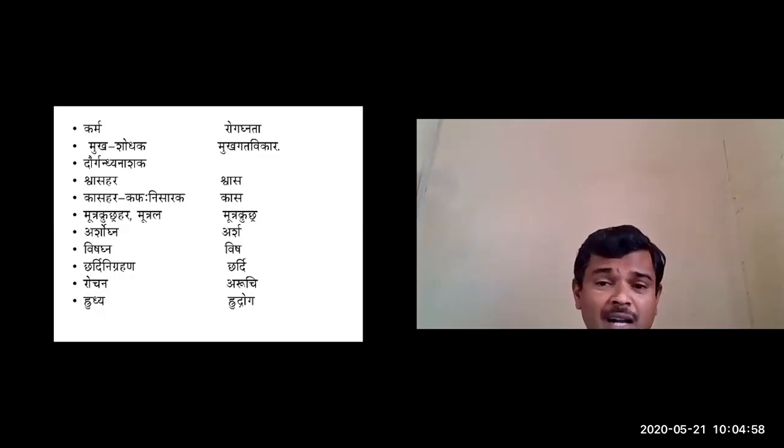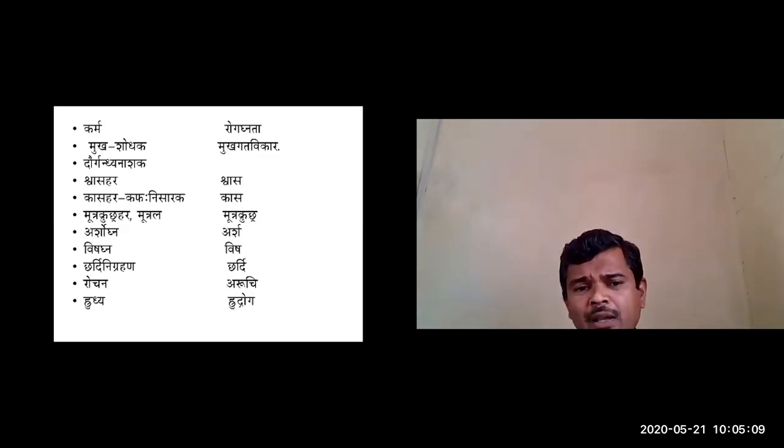Then the Swasahara karma, as it contains volatile oil, which dilates the bronchus, so the person can easily breathe.